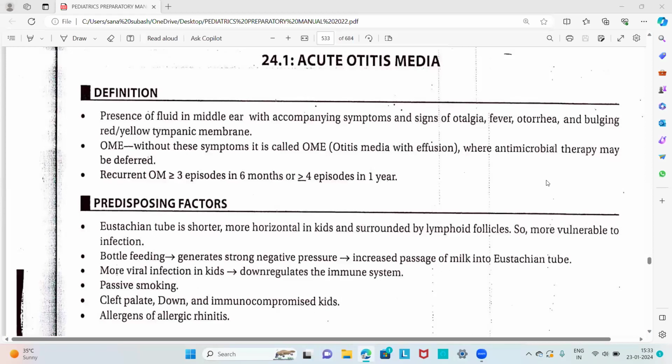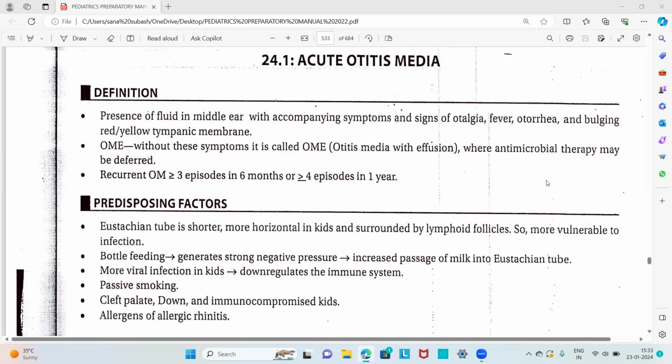Another short note in this video is about the ear disorders, that is acute otitis media. Acute otitis media is asked as a short note or short essay, and the management of acute otitis media is one of the short notes which is usually asked in our university exam. So about acute otitis media, the definition is that